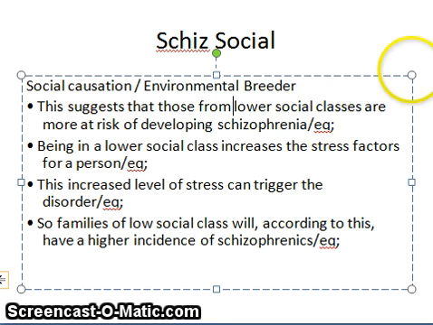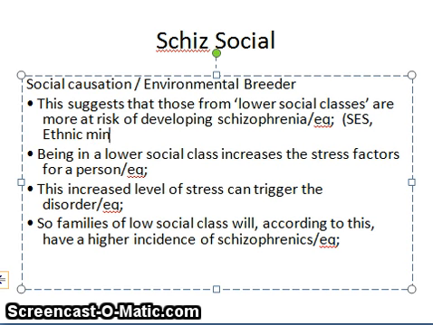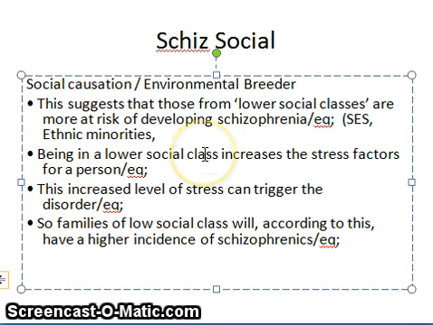Lower classes should really be in inverted commas here. Lower social classes include socioeconomic status, so poorer people, those of ethnic minorities, second generation immigrants, and people who live in big cities versus those that live in the country.